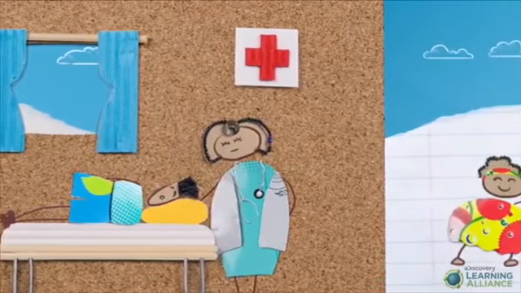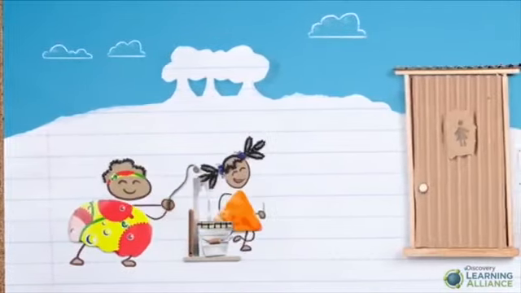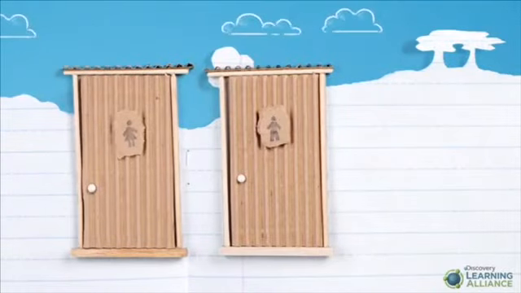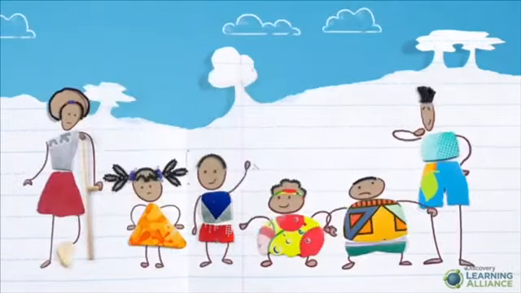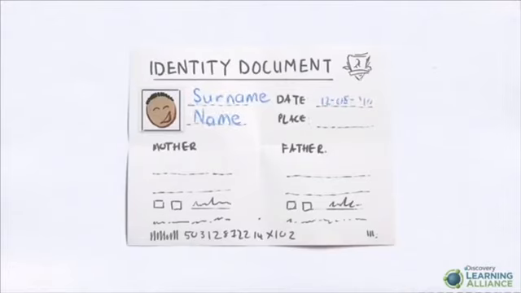The right to water means children have the right to safe drinking water and a clean environment with proper toilet facilities. The right to identity means every child must be officially recognized as a human being with human rights. It also means every child has the right to a name, a nationality, and to know who his or her relatives are.